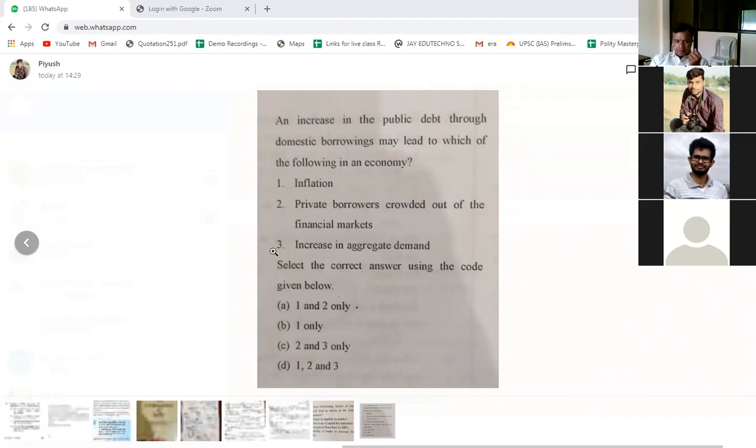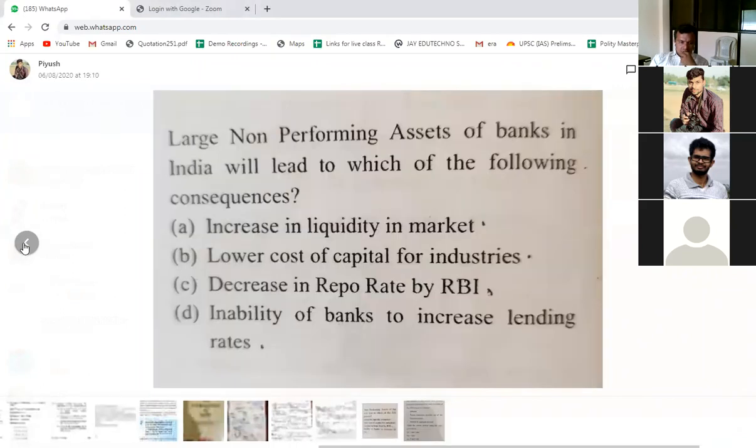So there was one more question which I asked, सर, वो जो आपने बताया तो था, but I was not able to understand. इससे पिछला ही होगा। This one? Yes sir. इसका जो D है ना, वो आपने भेजा था, but एक बार explain. ठीक है, we'll discuss about it. So large non-banking performing asset, that is NPAs of banks in India will lead to which of the following?